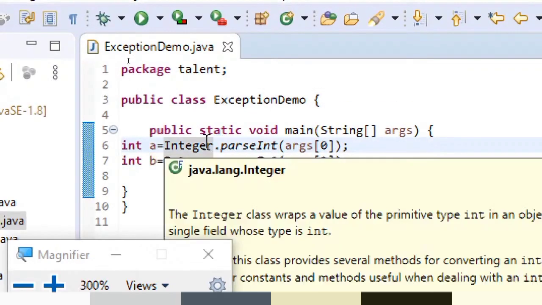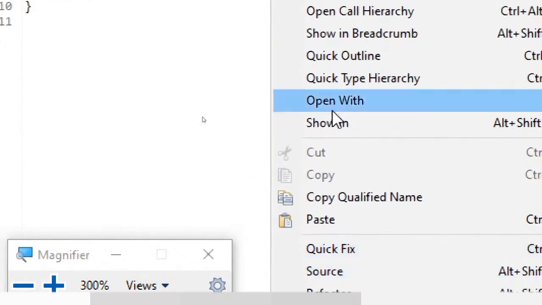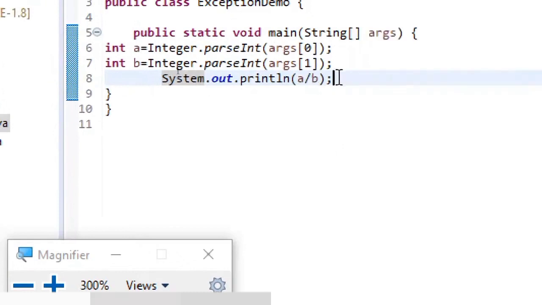Here you can see I just created a small class, named it ExceptionDemo, and in the main method I've used two variables, and I'm using command line arguments args of 0 and args of 1. Those two command line argument values I'm copying into a and b respectively, and I'm displaying the quotient, that is, the division operation result.